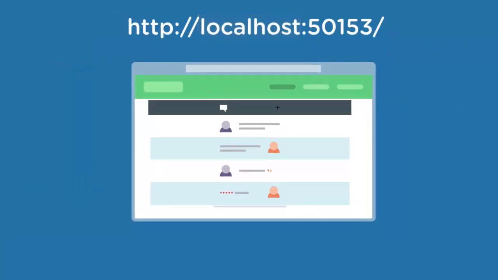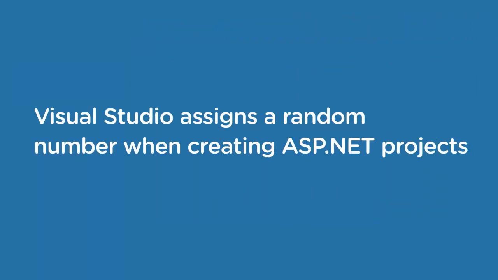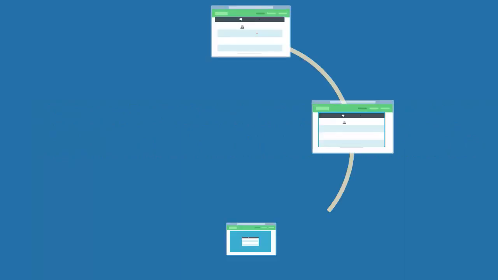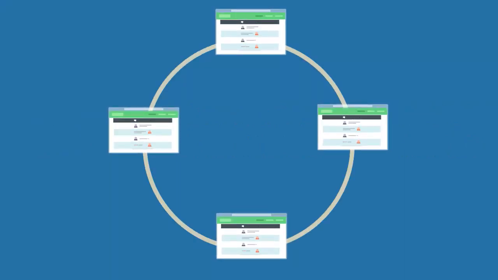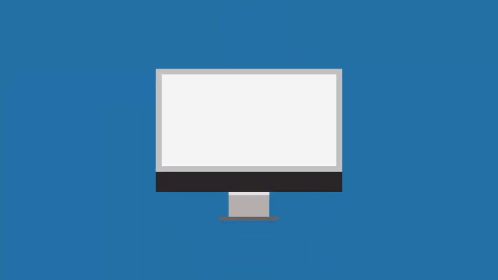The number following the colon after the host name is our port number, which in my case is 50153. Your port number might be different, as Visual Studio assigns a random number when creating ASP.NET projects. Using a different explicit port number for each project allows each to be run locally at the same time, even though they're all using the same host name, localhost.